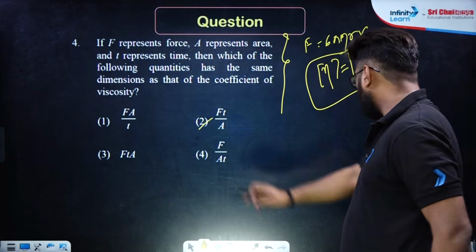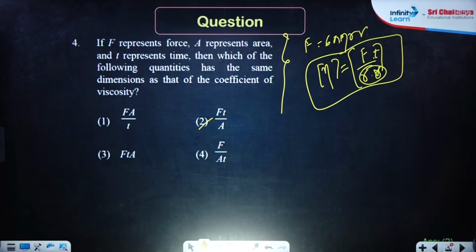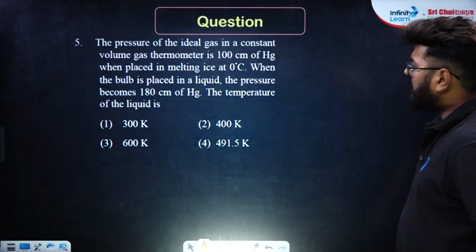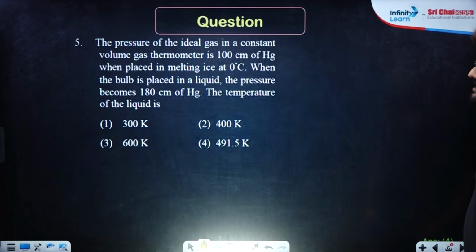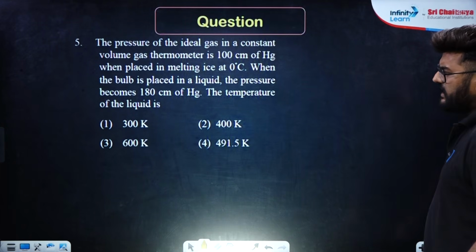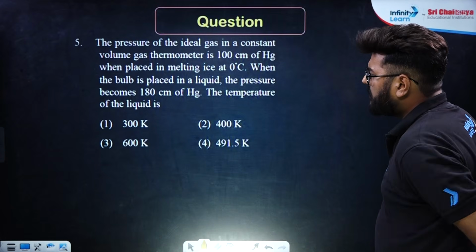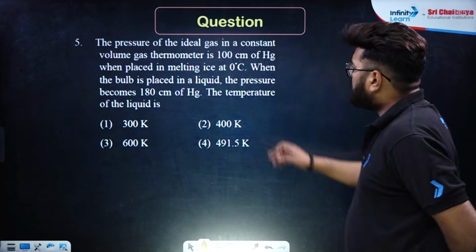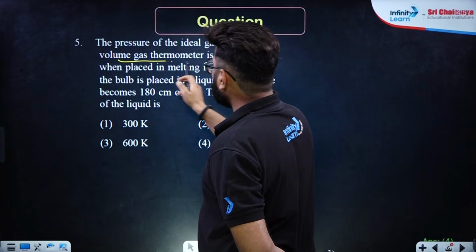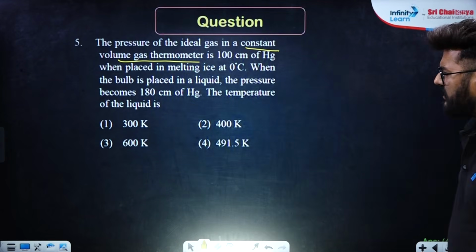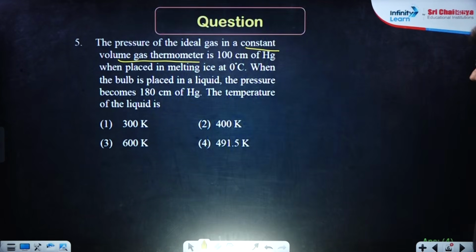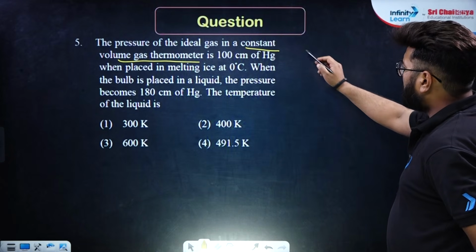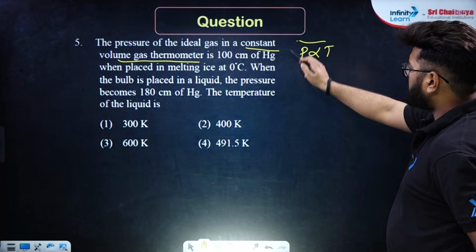I think option number 2 is the right answer over here, right? The pressure of an ideal gas in a constant volume gas thermometer is 100 centimeter of Hg when placed in melting ice at 0 degree centigrade. When the bulb is placed in a liquid, the pressure becomes 180 centimeter of Hg. The temperature of the liquid is, now they are saying this is a constant volume gas thermometer. So based on that, you can apply PV equals nRT, or simply, pressure will be directly proportional to temperature.